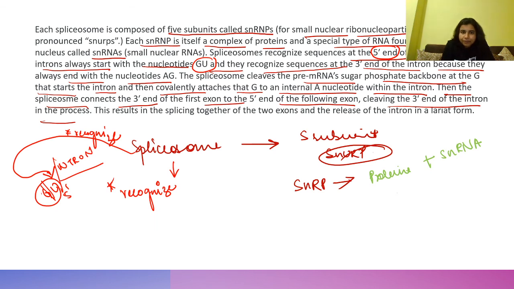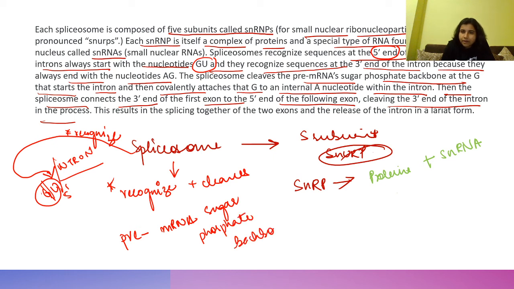Here, the spliceosome recognizes plus cleaves the pre-mRNA, not mRNA, the pre-mRNA sugar phosphate backbone at the G that starts the intron. They will cleave the backbone at G. Very important, right?